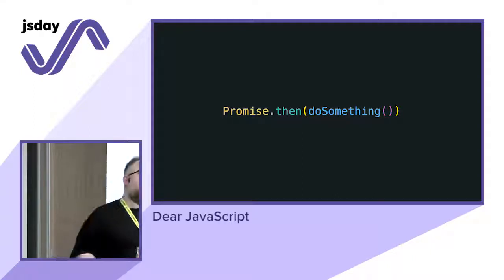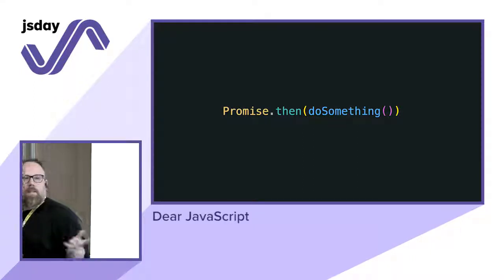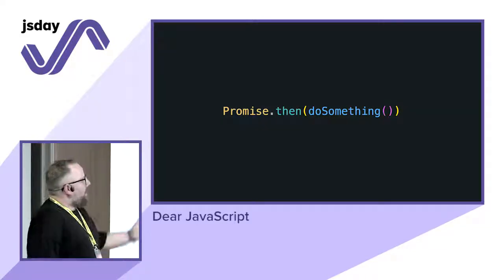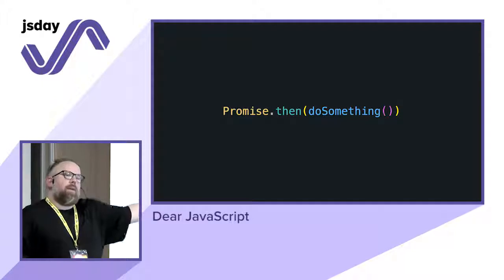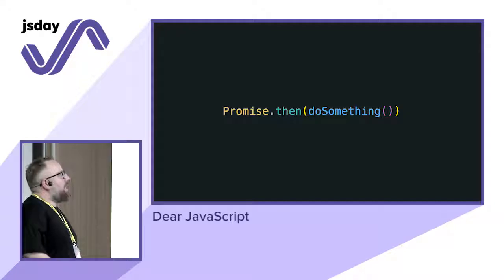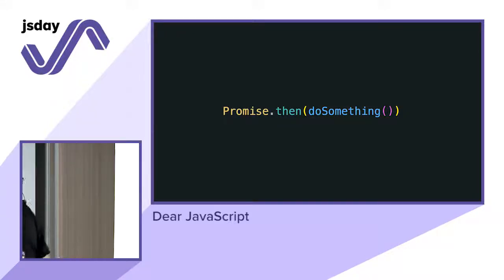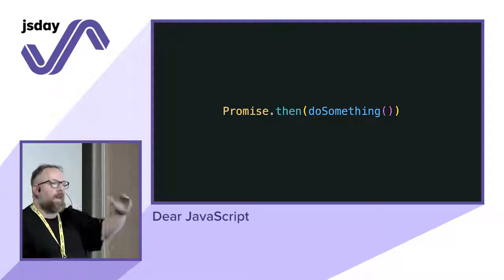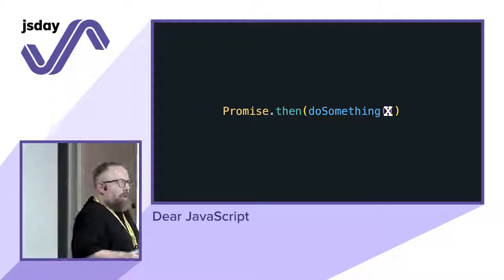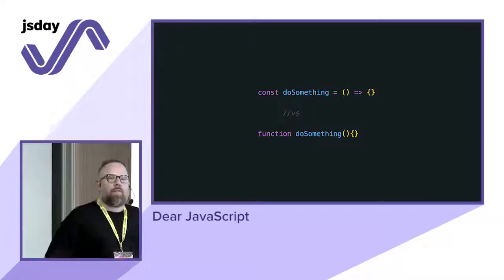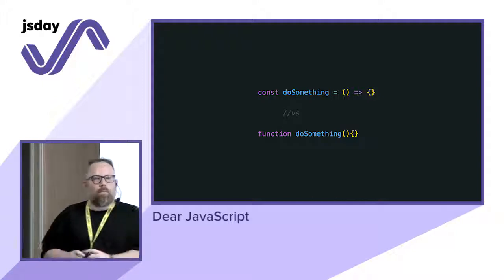How many times do we write code like this? We have a promise, a then, and then we invoke the function straight away. This is wrong because, of course, doSomething will be invoked before the promise even gets called. And I made this kind of mistake tons of times because, again, my brain was used to, okay, now do this, call this, do that. Instead, we don't have to call the function straight away. Oh, this is my favorite. What's the difference between the two?